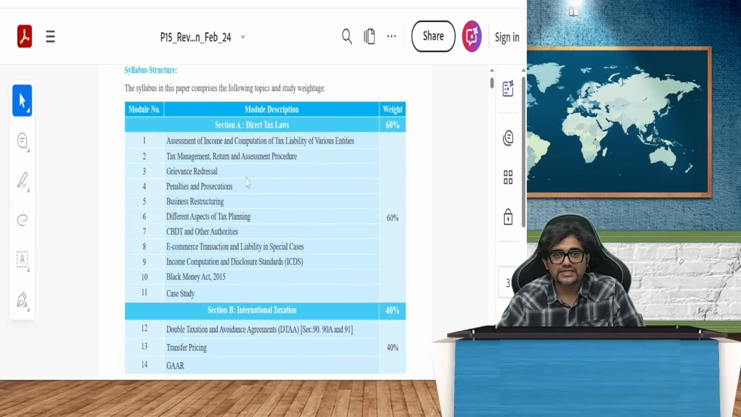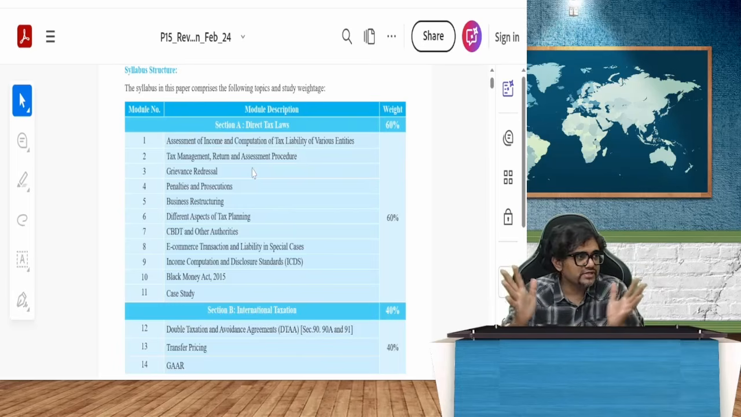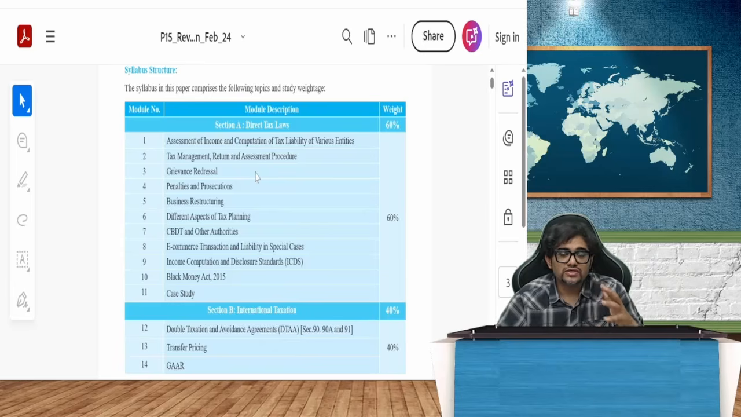Rather than income from house property, income from PGBP, income from capital gains, profits and gains of business, and income from other sources, what they have done is combine everything. The first one is assessment of income and computation of tax liability of various entities. Here you have individual, Hindu undivided family, company, and trust, everything merged into this. And then we have the grievance redressal mechanism and all those things.